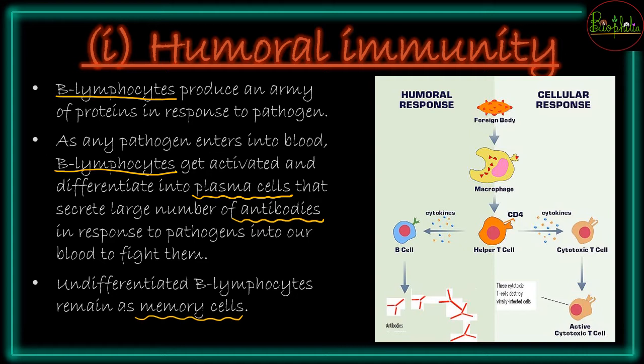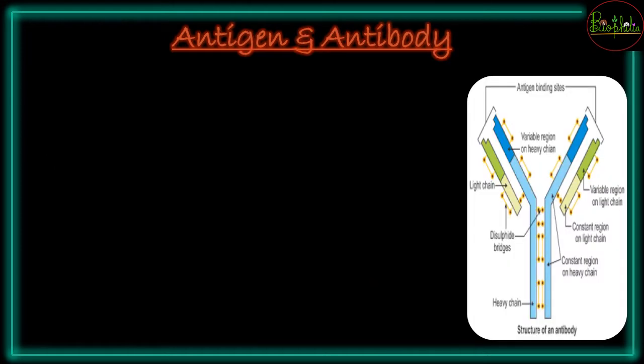Humoral immunity क्यों बोलते हैं, because it is related to the blood. So related to blood, that means it is humoral immunity. So humoral immunity में as we had discussed that there will be release of lot many antibodies और antibodies release किस वजह से होंगे because of an antigen. So now it becomes important for us to understand in detail about antigen and antibody. So antigen जो होता है it is going to be described as anything that can stimulate antibody production.